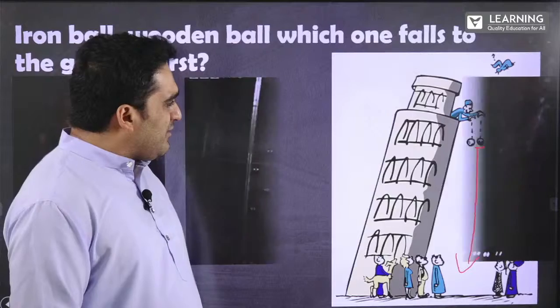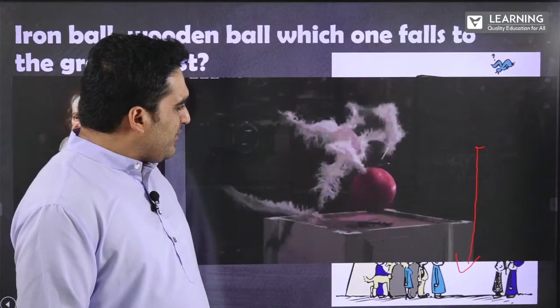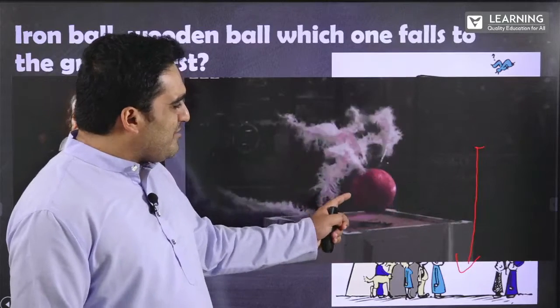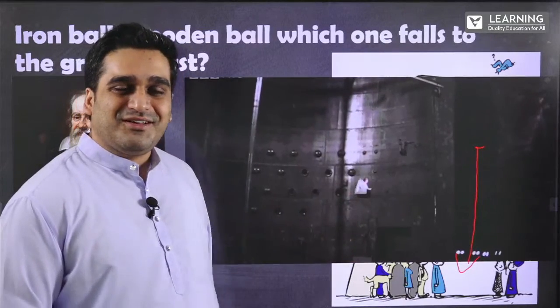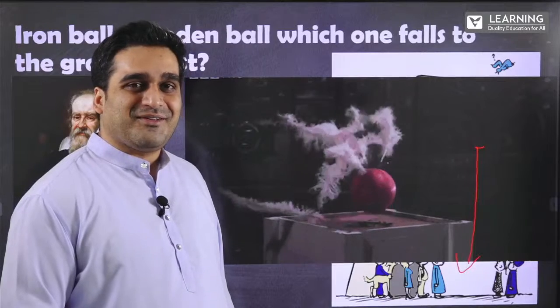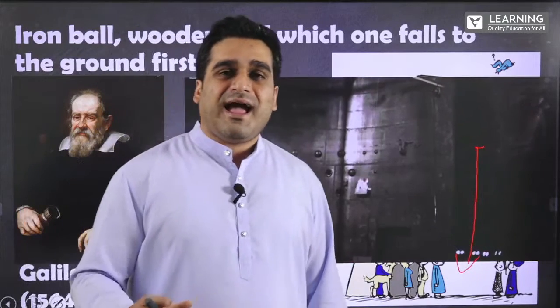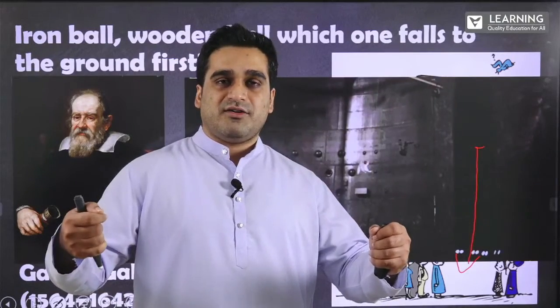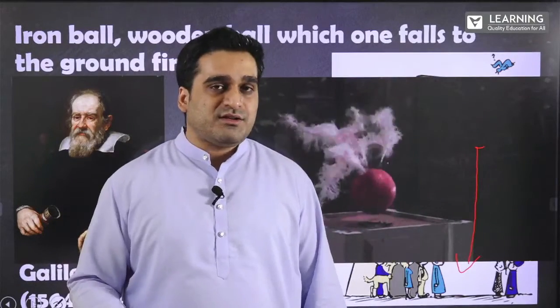Now here's another picture of a ball and a feather being dropped. You notice both objects fall to the ground at the same time. But that does not happen realistically speaking. When you take a hammer and a feather, obviously the hammer drops first.